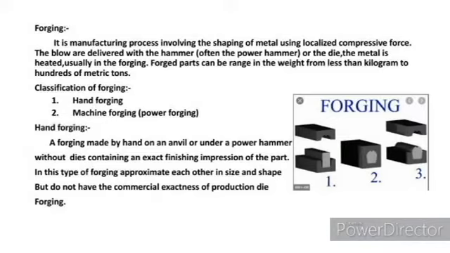The classification of forging. In this, there are two types of classification: one is hand forging and the other is machine forging. Machine forging is a powered forging.